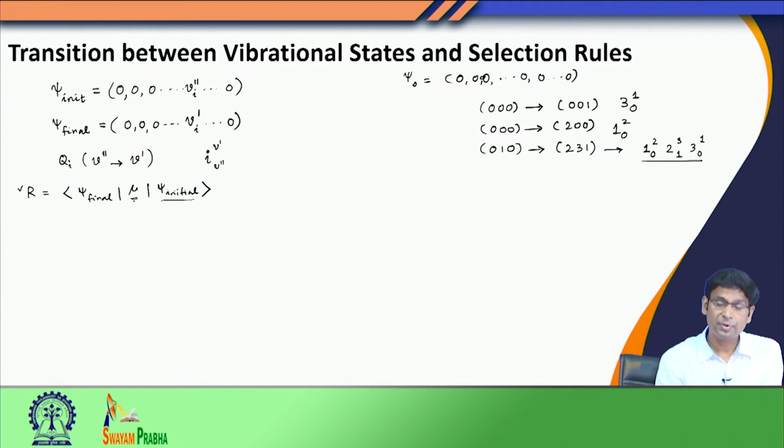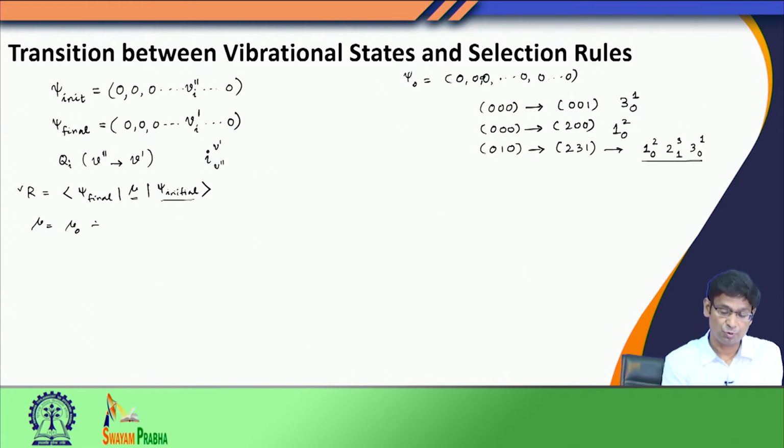Now, if you remember, in the case of a diatomic molecule, we had this electric dipole moment. We say that it is not enough to know the dipole moment of this molecule at its equilibrium geometry, because we are studying vibrational spectroscopy where the molecule is undergoing vibration. That means bonds are constantly changing. So, we must also know how the dipole moment of the molecule is going to change with respect to this vibration. So, therefore, we are going to do a Taylor series expansion of this mu along all the vibrational modes.